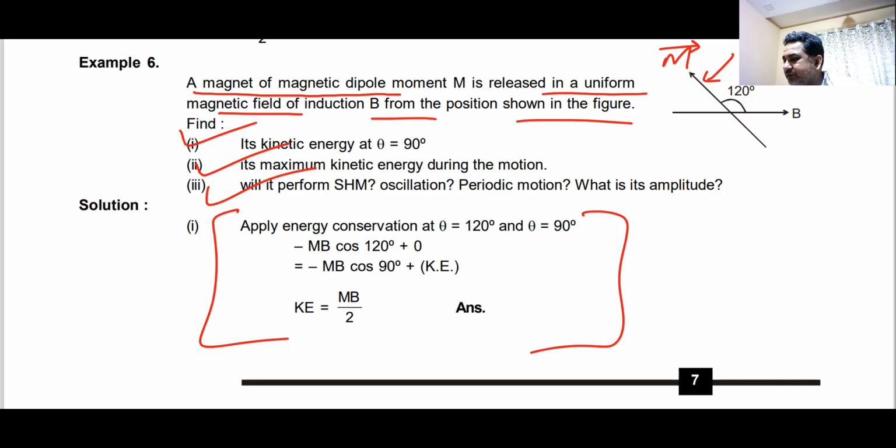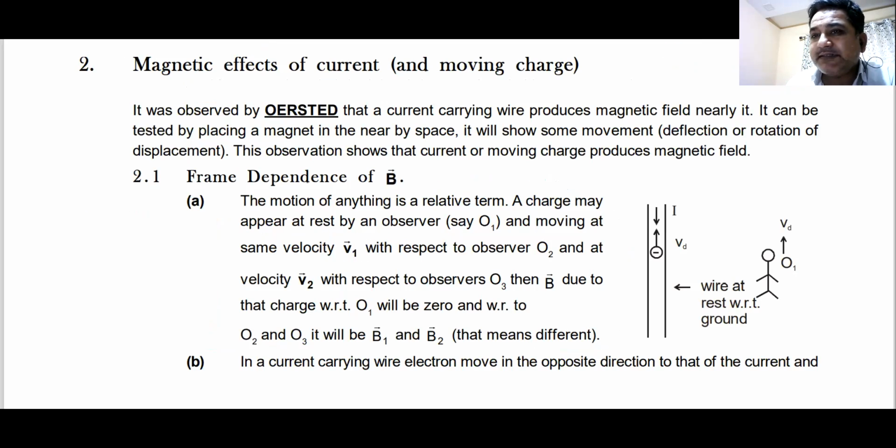Yes or no? Okay. The same question could be done here. Remember, all the three cases are exactly same.